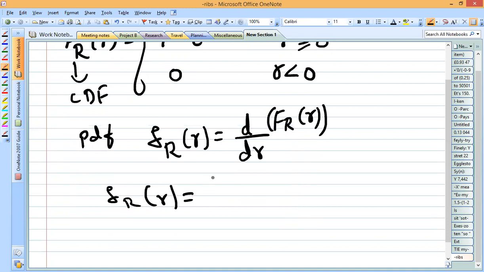Now when you differentiate this, what is the PDF equation? What is the differentiation of 1? 1 is 0, right?